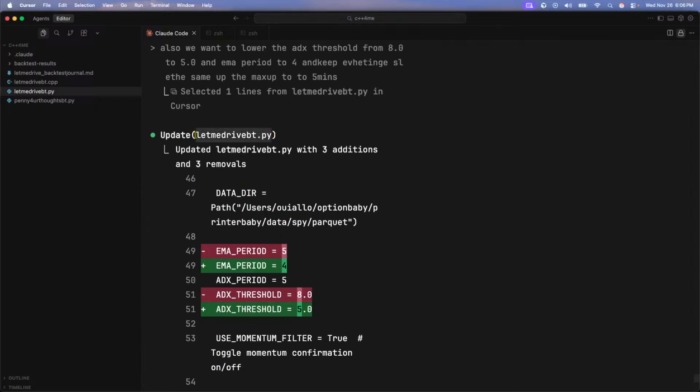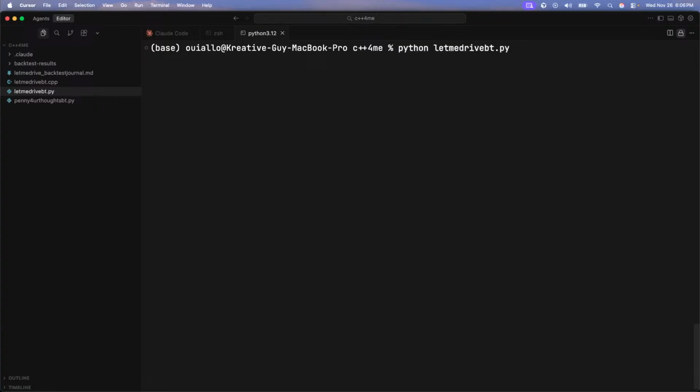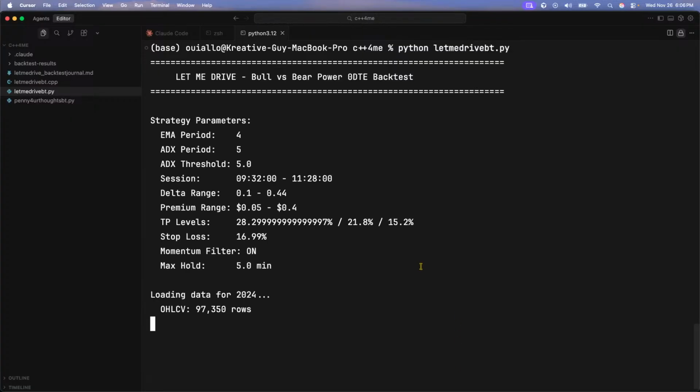Let's run. I want to call this 4.5. Let's go ahead and run version 4.5 of our back test. What we've done, we made the EMA period a little bit faster, ADX period a lot faster, and then we kept everything else the same. So now let's run it and let's see how well we perform.